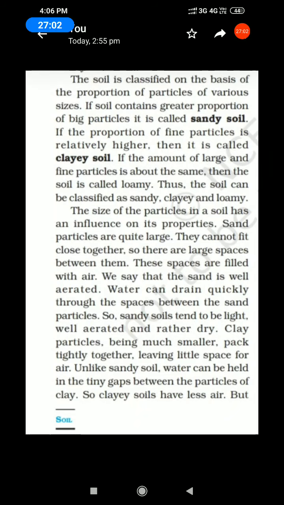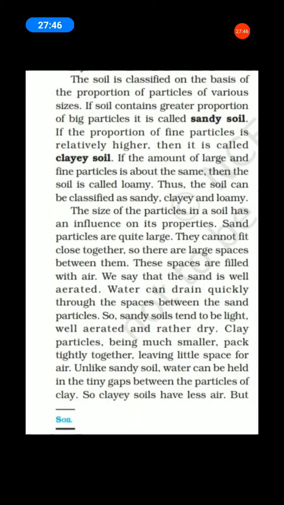Can you understand? Students, are you clear? Next, the sizes of the particles. Next paragraph. The sizes of the particles in a soil have a very important influence on the properties. The sand particles are quite large. Sand is one of the types of soil. They cannot fit closely together, so there are large spaces between them.